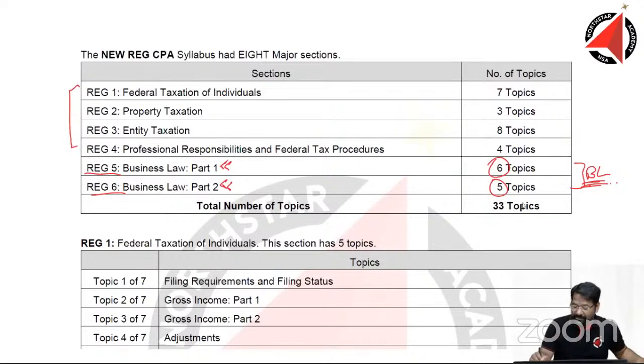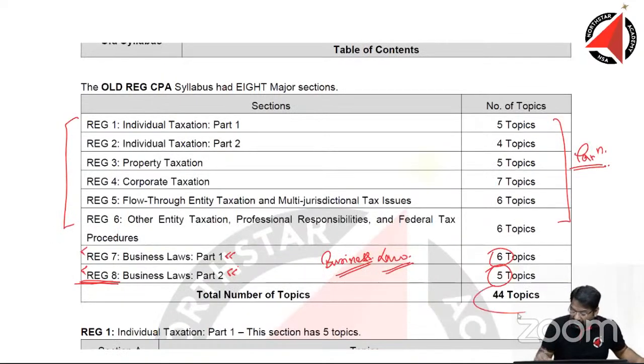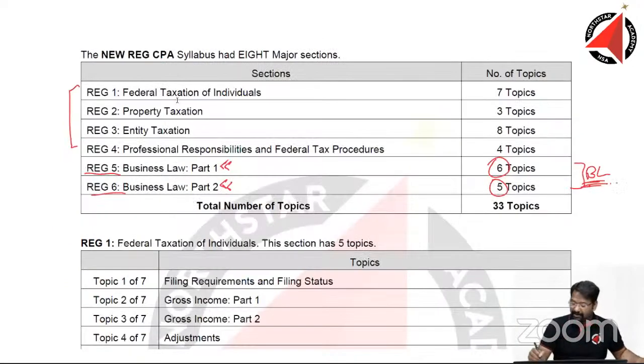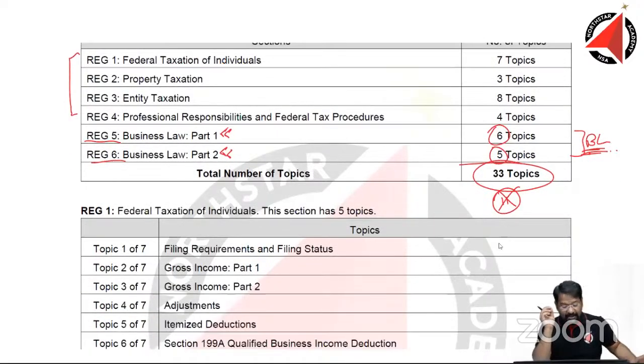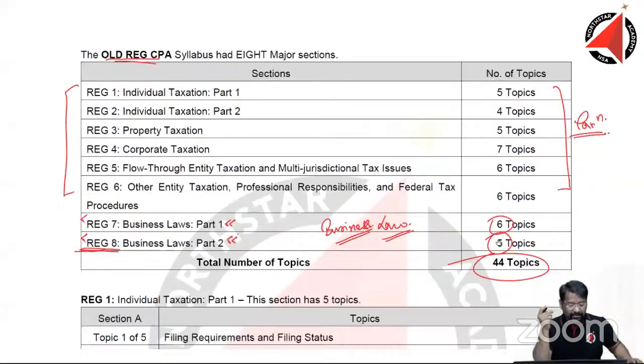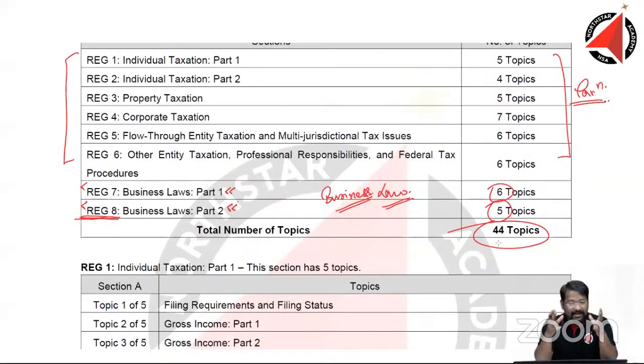Let's look at the number of topics. We had 44 topics in total in the old syllabus. Here in regulation, we have only 33 topics. So 11 topics flat gone from the syllabus in terms of comparing the old and the new one. Now, what further has changed? There is some kind of integration of the topics that has happened, some kind of alignment has happened majorly. That is what I can see.